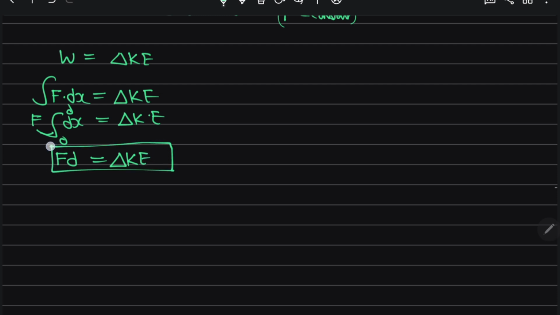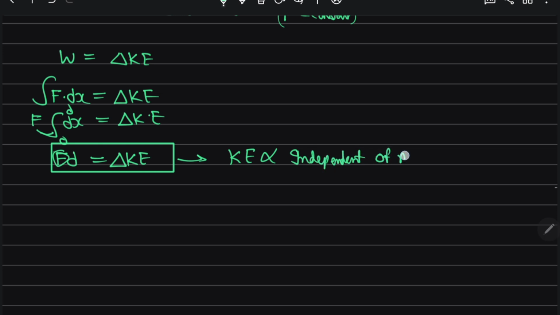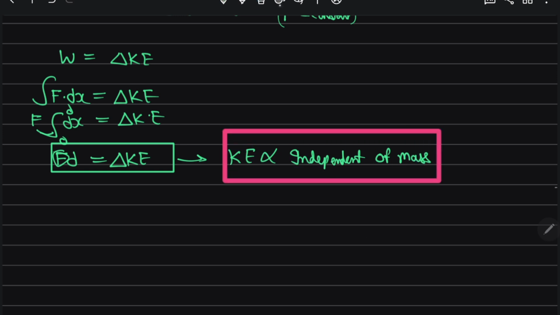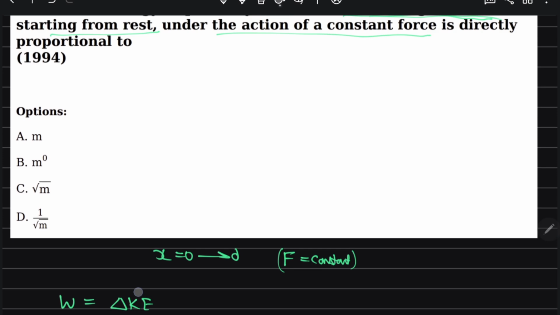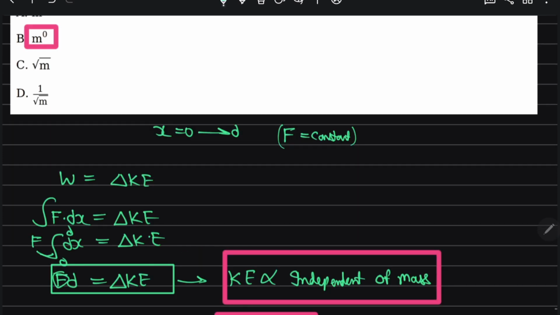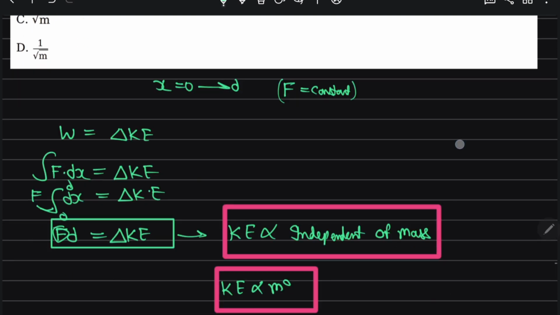So here you see that force is constant. Force is constant means kinetic energy is independent of mass. Independent of mass means we can say that kinetic energy is directly proportional to m to the power 0. So which option? Option B is correct.